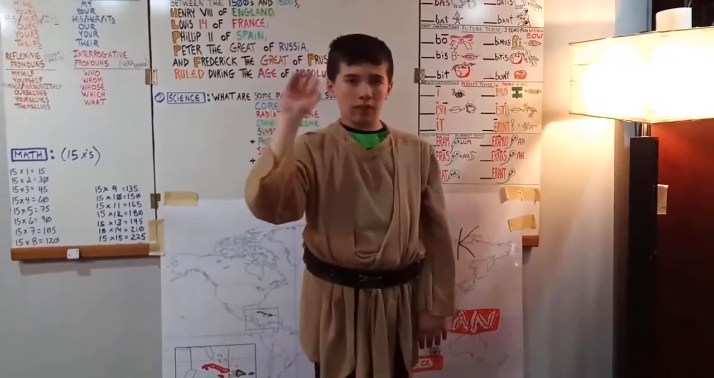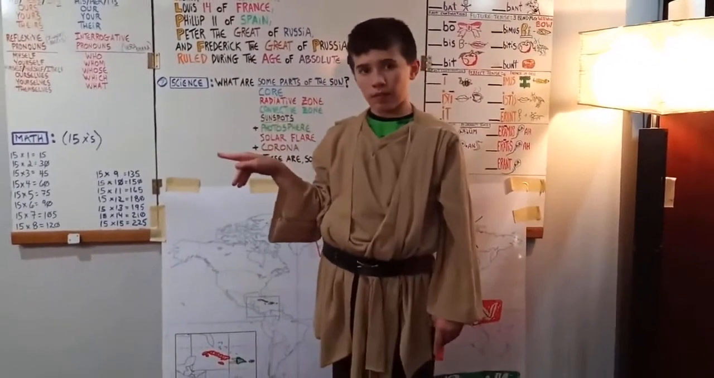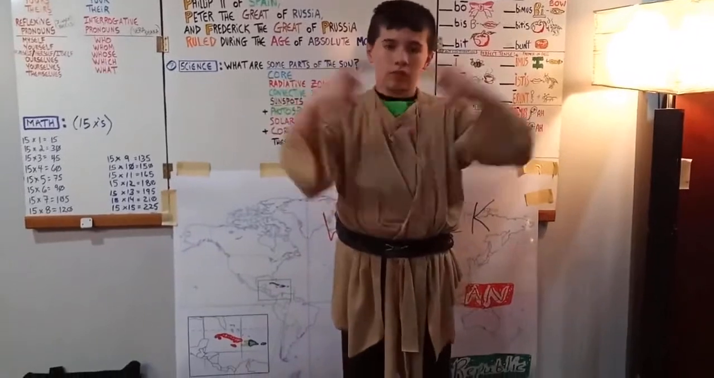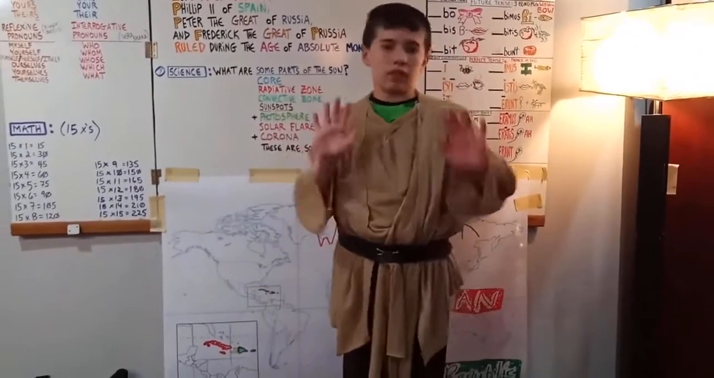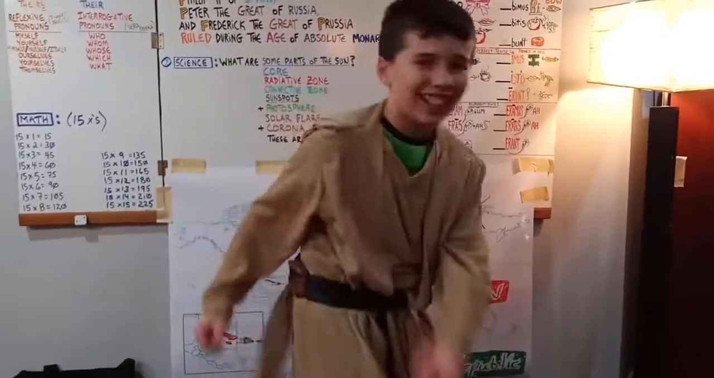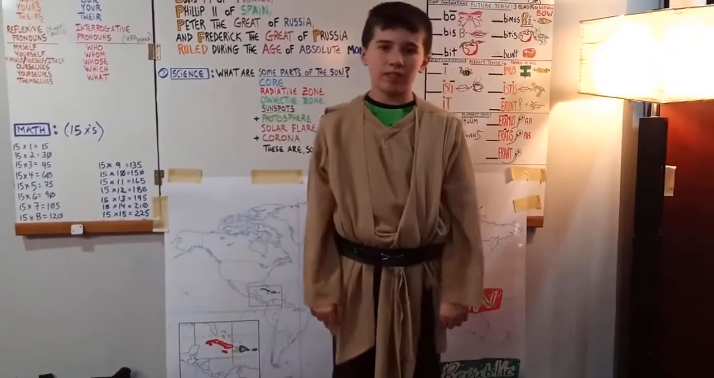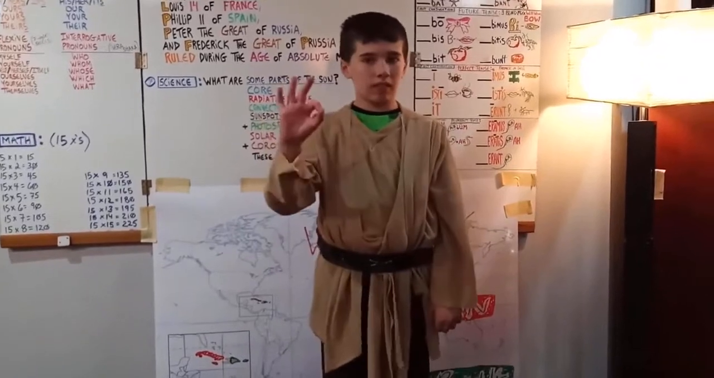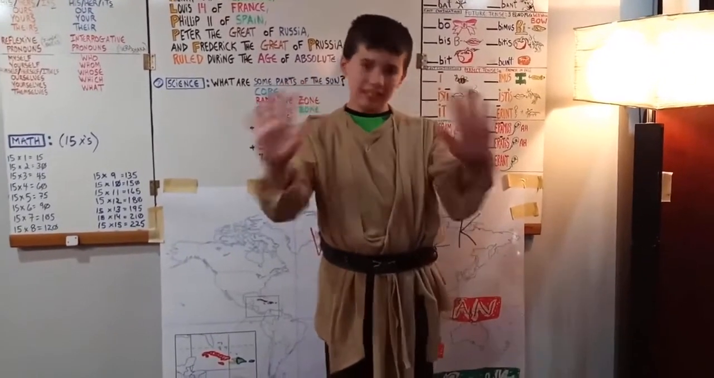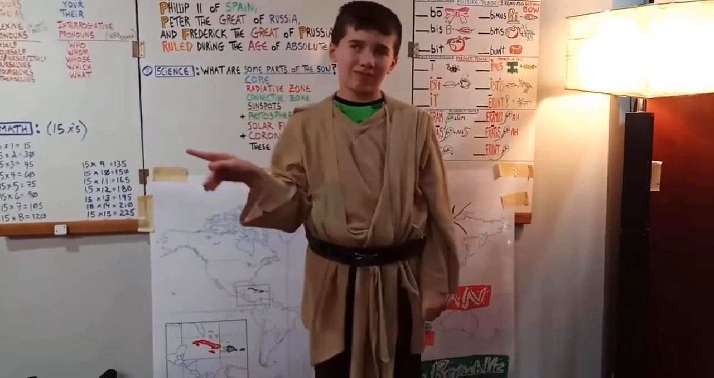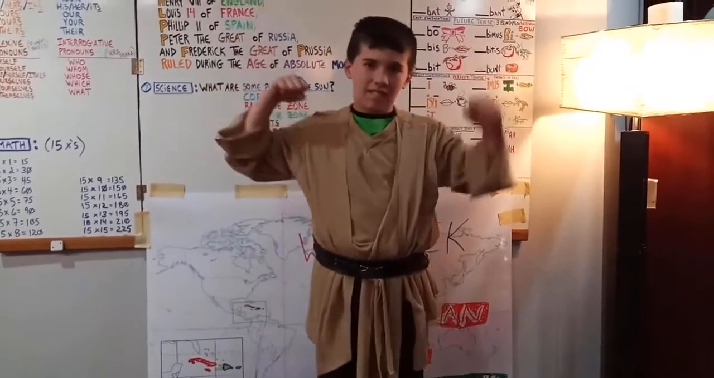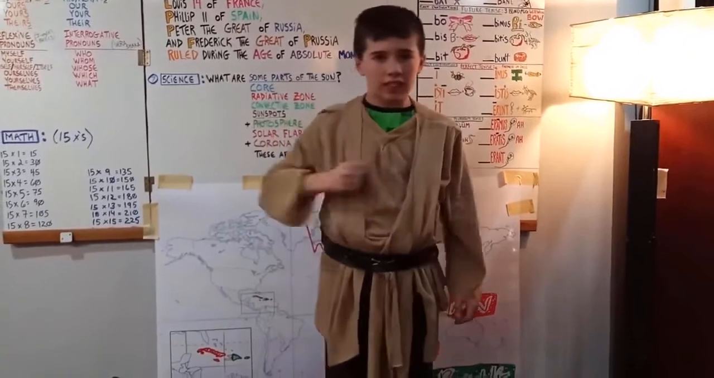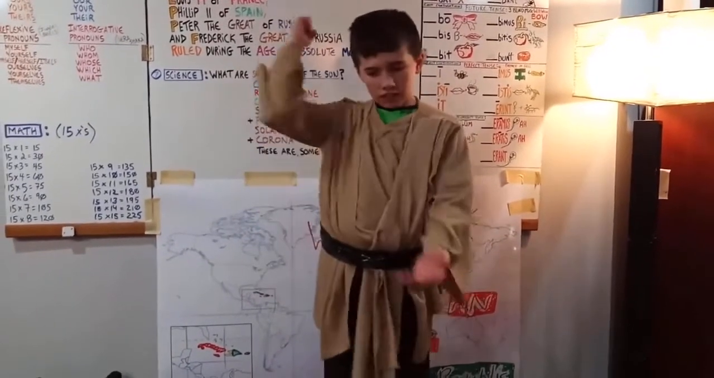And then make a P for Philip II of Spain. That's the sign for Spain. And then we have Peter, make a P, the Great of Russia. And then we have Frederick, make an F, Frederick the Great of Prussia, and ruled during the age, we grab our beard for age of absolute monarchs.